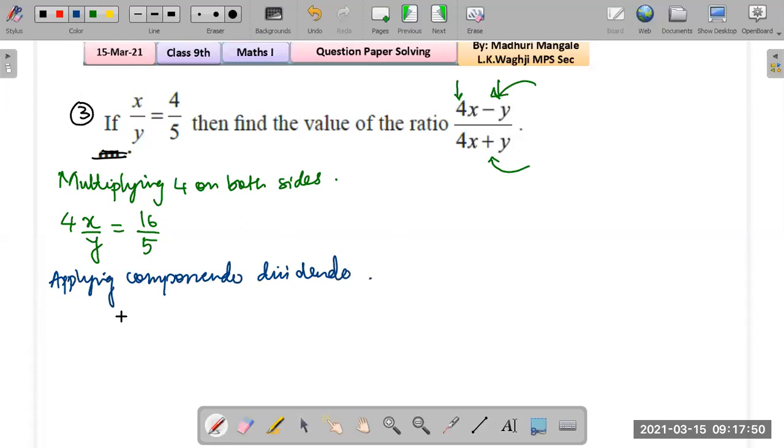And what do we get? That would be numerator plus denominator upon numerator minus denominator, which equals 16 plus 5 upon 16 minus 5, right? Adding and subtracting. And now simplifying this, that would equal 21 upon 11, right?